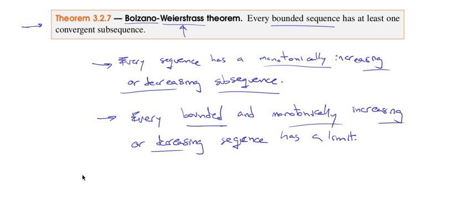Okay, so for instance, this classical sequence (-1) to the n, right? We've seen it. It's non-convergent. It's going -1, 1, -1, 1. Well, if you take this subsequence of 1s or the other subsequence of -1s, okay? So for all n, this is 1, and for all n, this is -1. Both of these sequences are convergent, okay? Okay, so that's the end of this video.